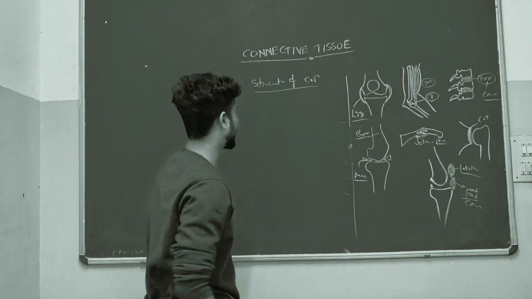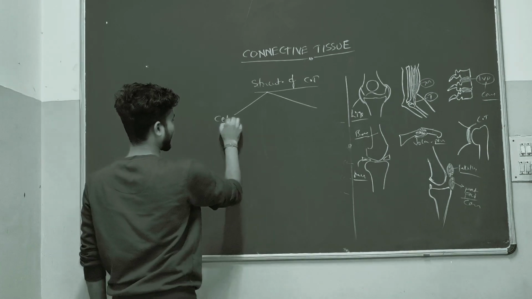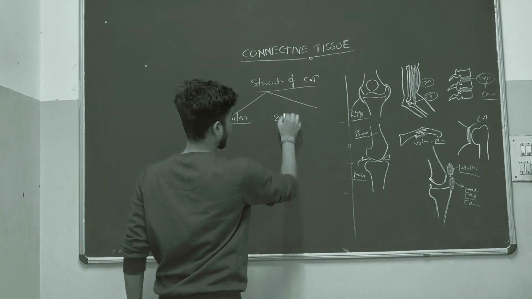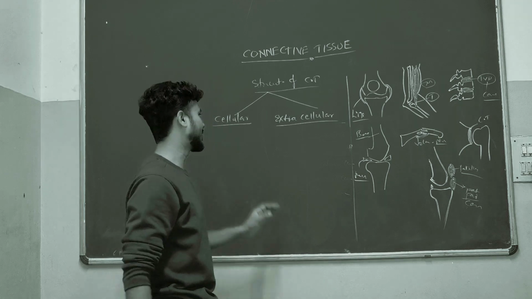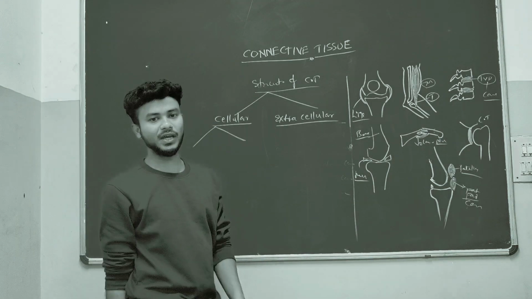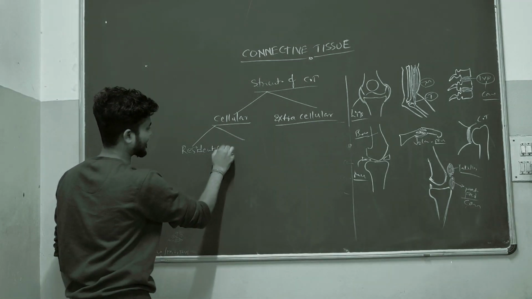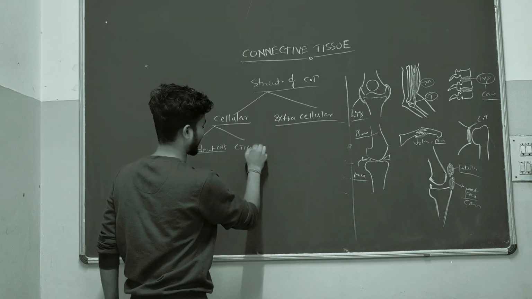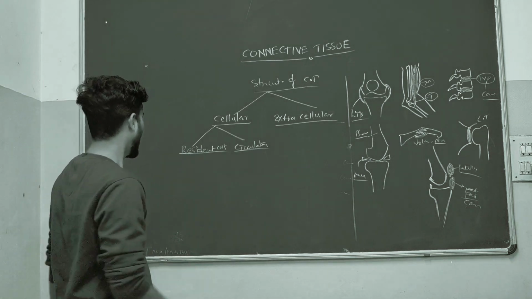If we take the structure of the connective tissue, here we will have two components. First one, the cellular component, and the extracellular component will be there. In the cellular component, we will have two types of cells. First one, resident cells. Second one, circulatory cells.